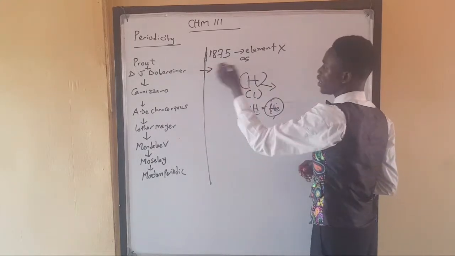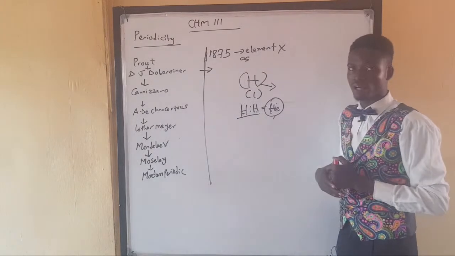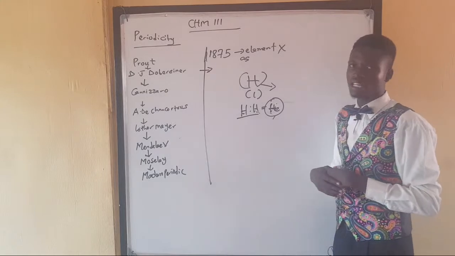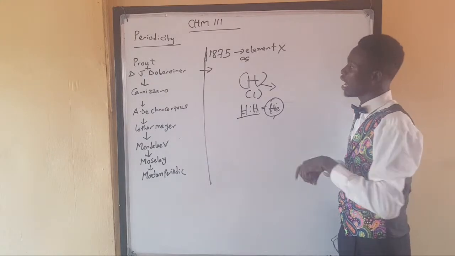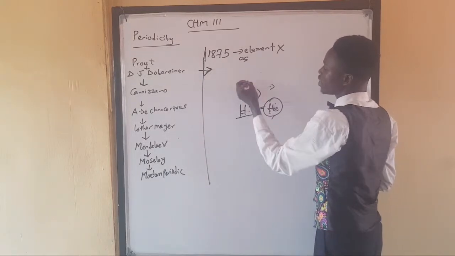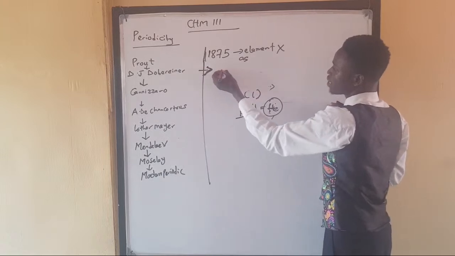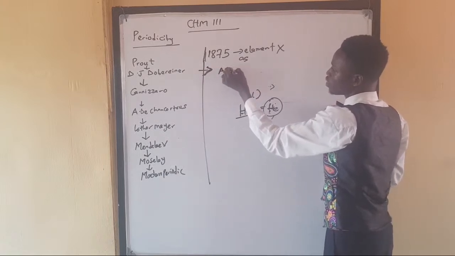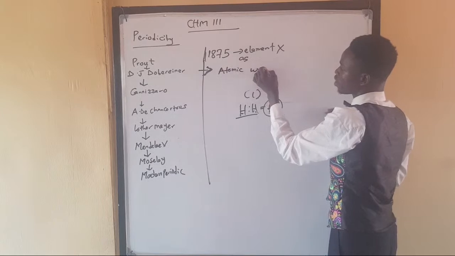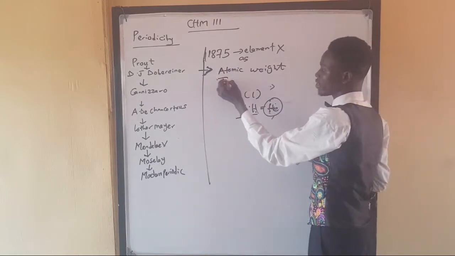Then J. W. Döbereiner also contributed his own. He said that elements in the periodic table are actually related by a lot of factors, and he propounded that we can measure them through their atomic weight, and he propounded the law that we call triads.